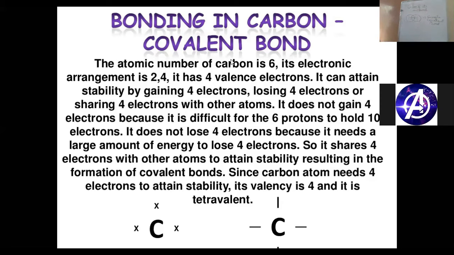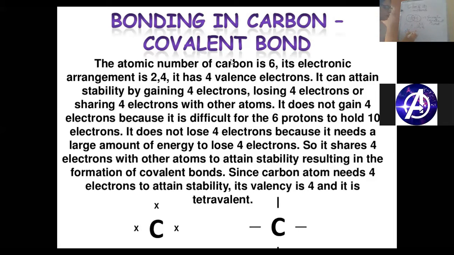For example, if I talk about oxygen, the atomic number of oxygen is 8. So its electronic configuration is 2 and 6. So in the dot structure, I will represent only the valence electrons, that is those electrons which are present in the valency shell. Oxygen has 6 electrons, 1, 2, 3, 4, 5 and 6. What will it tend to do?